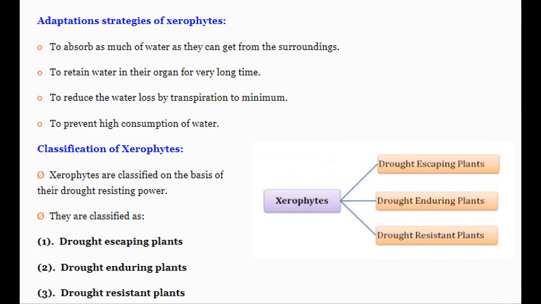Now, what are the strategies of these xerophytic plants for the adaptation? That we see one by one. First one, to absorb as much of water as they can get from the surrounding, whatever the medium through which they absorb the water as much as possible. Then the second strategy, to retain water in their organ for very long time.